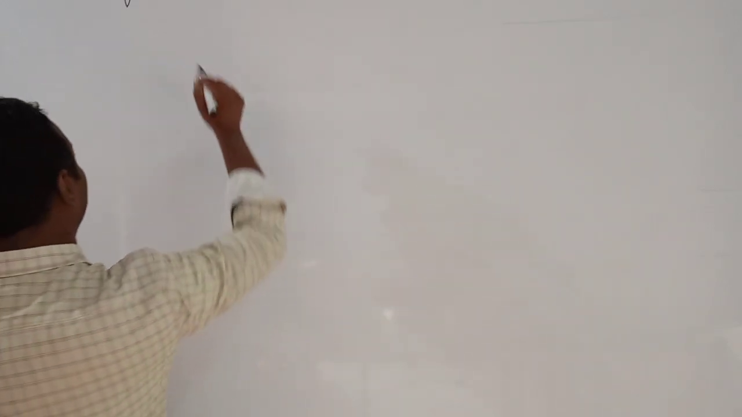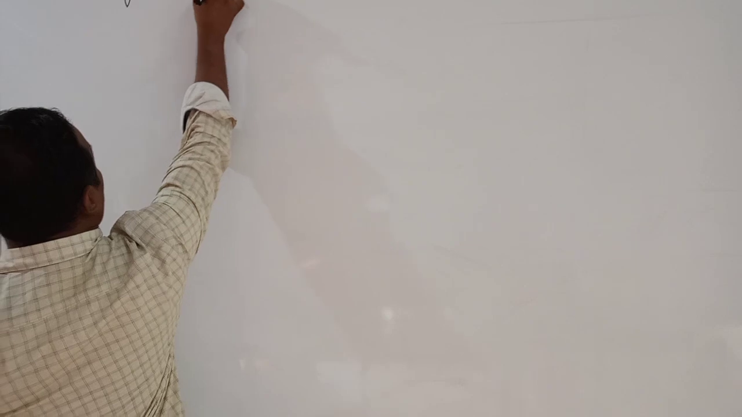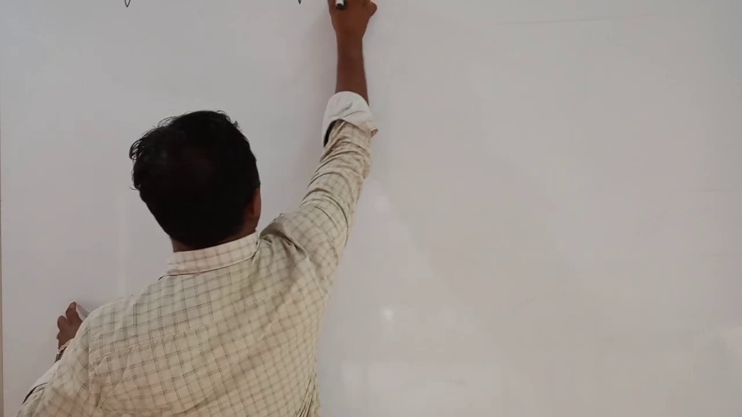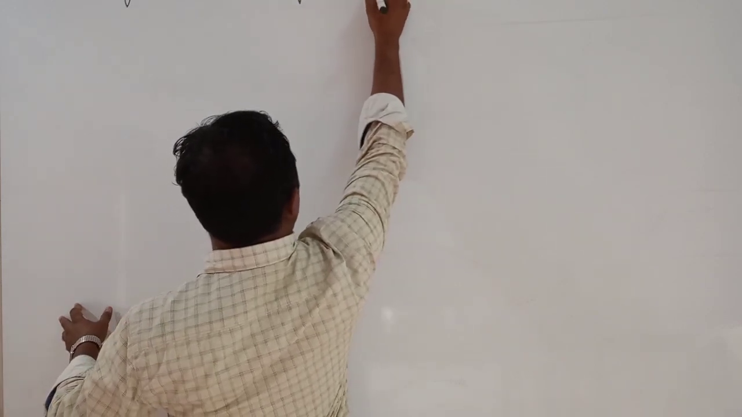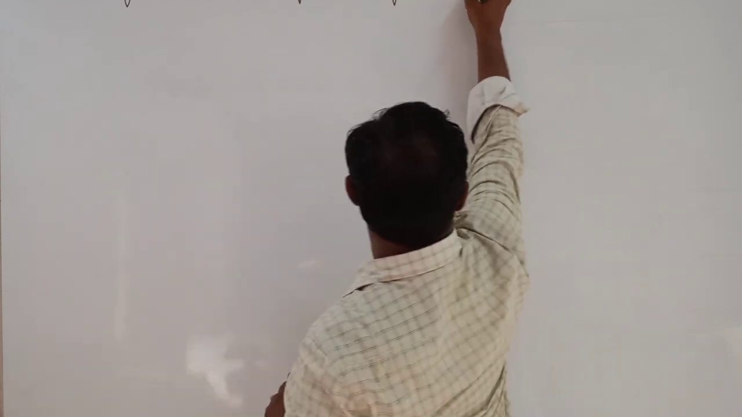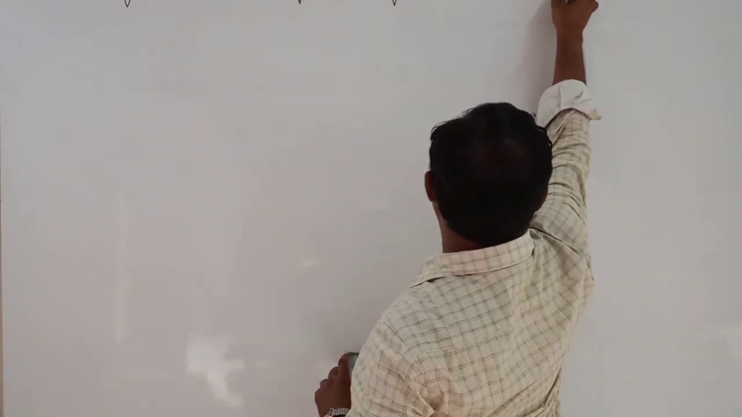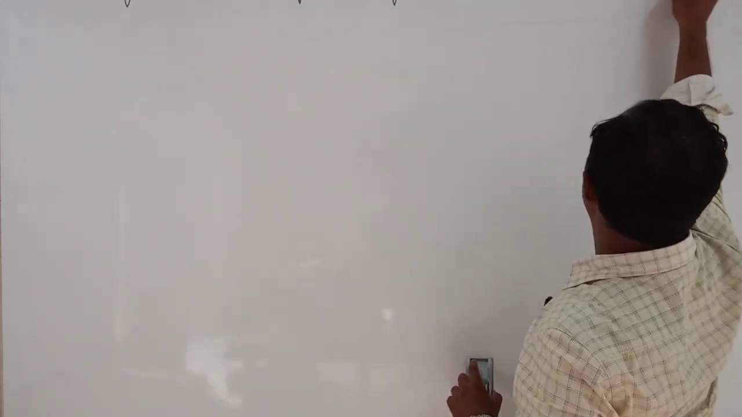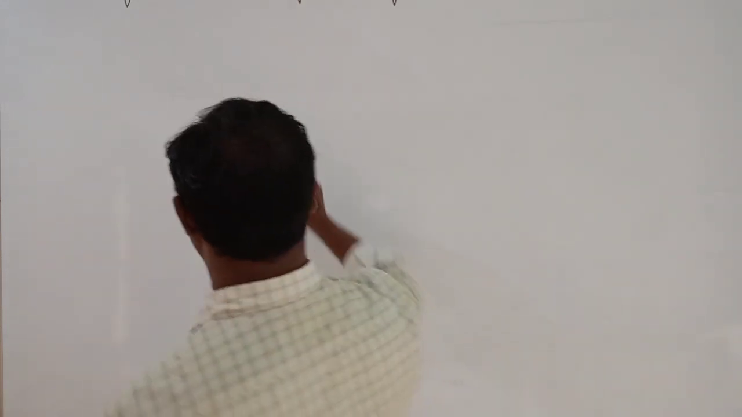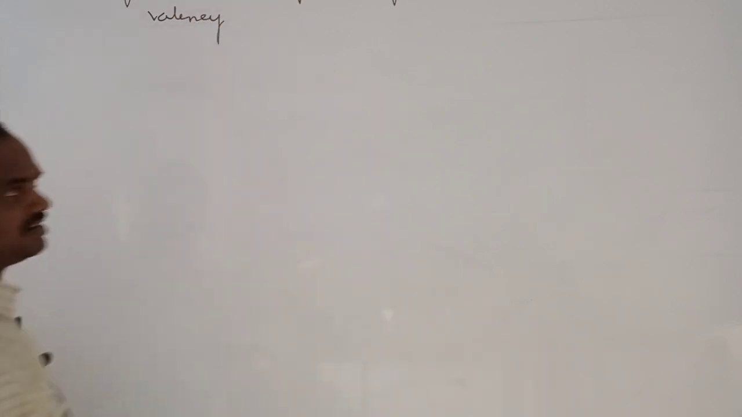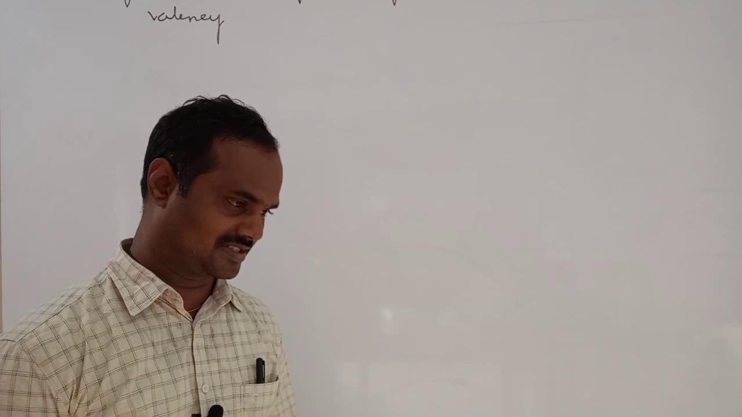Here, the first definition of valency is: the combining capacity of an element is known as valency. The combining capacity of an element is known as valency.